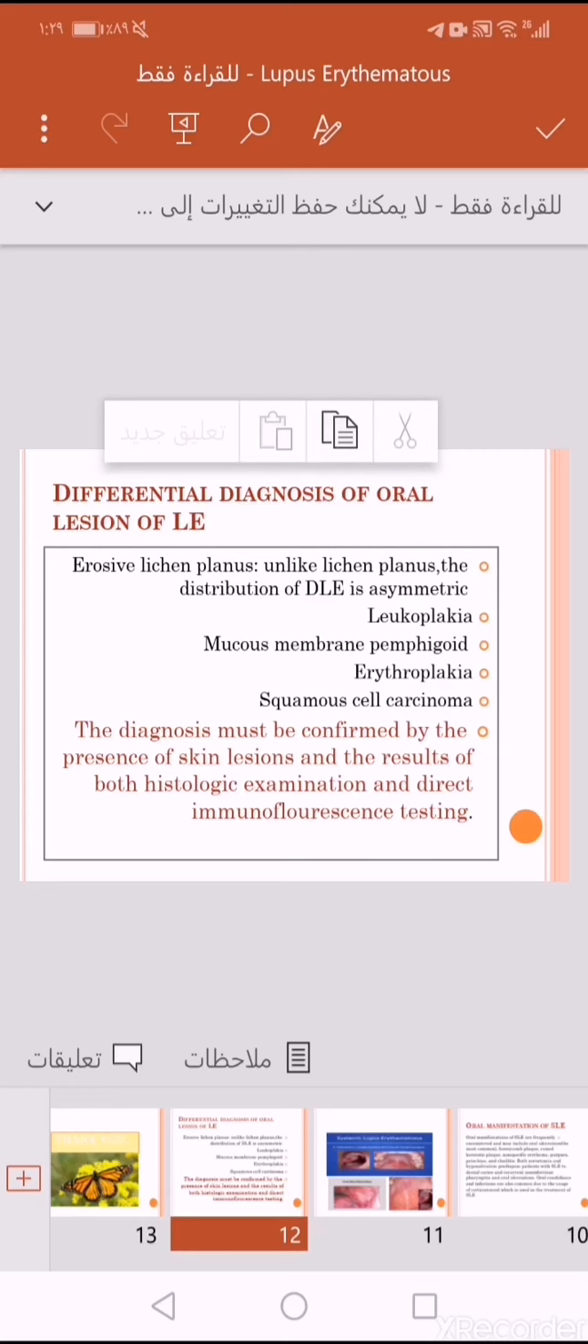The diagnosis must be confirmed by the presence of skin lesions. We must not look only at the oral lesion. We must look at the whole body of the patient to exclude if there are skin lesions. And also, the diagnosis can be achieved by both histologic examination and direct immunofluorescence testing.